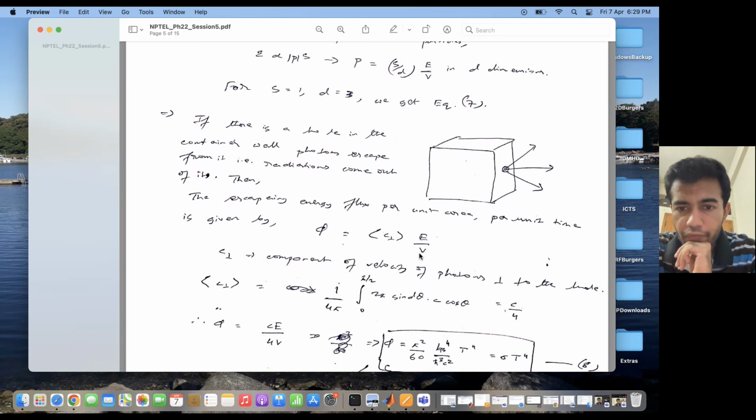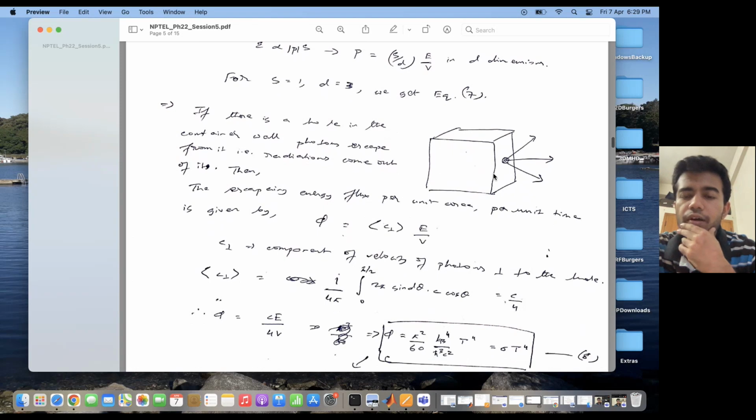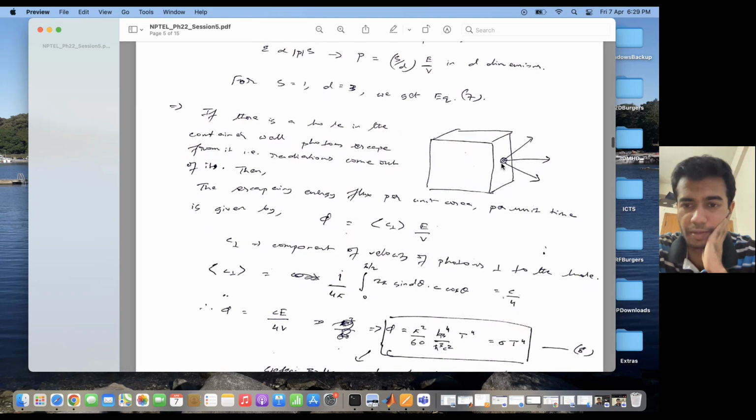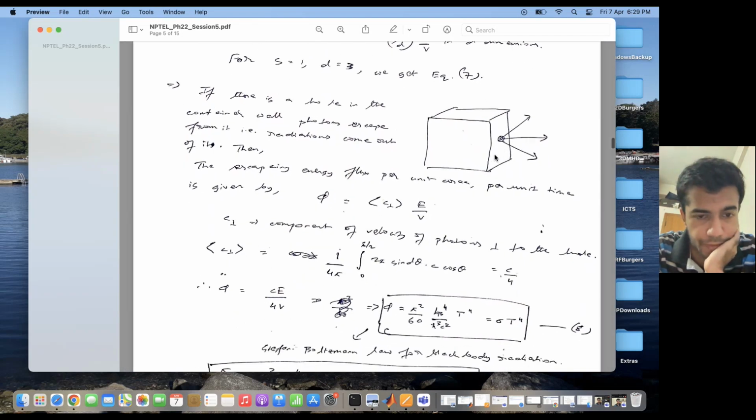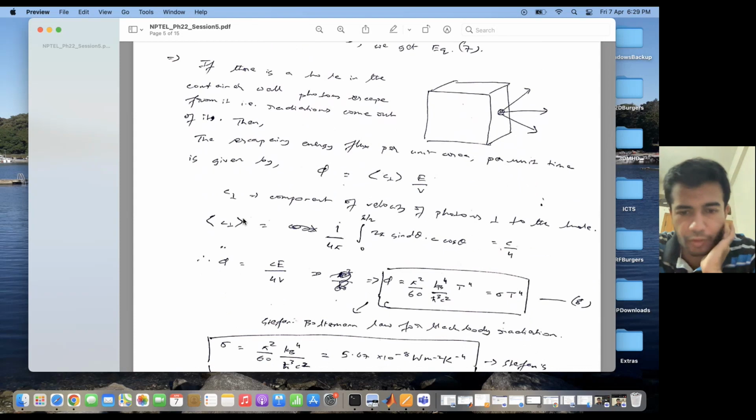This is the energy per unit volume, and this is the energy per unit area per unit time coming out of this box. c⊥ is the component of the velocity of the photons perpendicular to this wall, that is, perpendicular to this hole. So how can we calculate c⊥? We can calculate it in the following manner. This is equal to (1/4π) integral from 0 to π/2 of 2π sinθ dθ c cosθ. How do we get this quantity? This is basically the solid angle which I integrate.